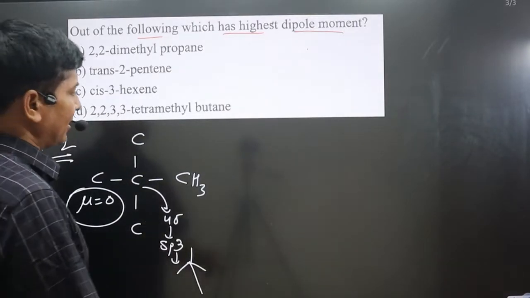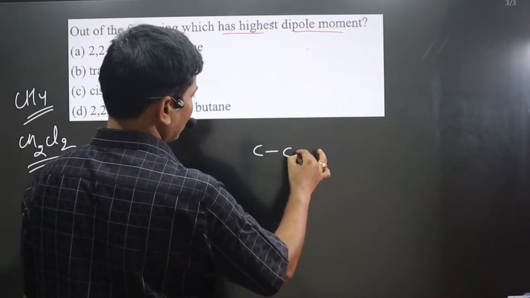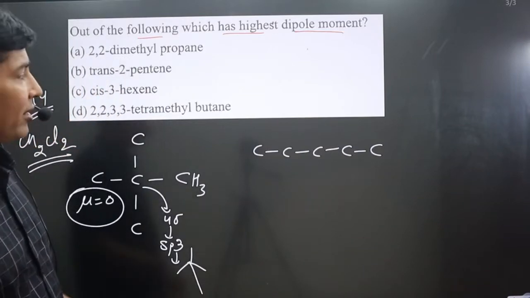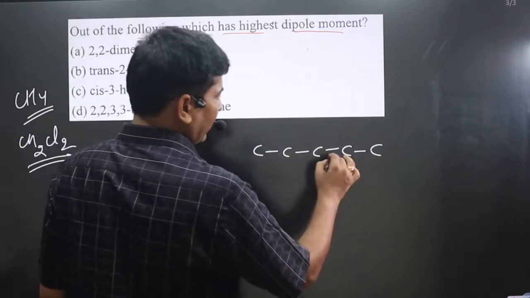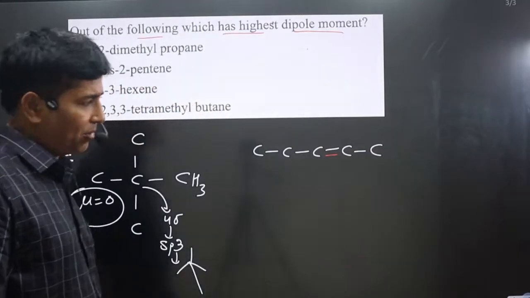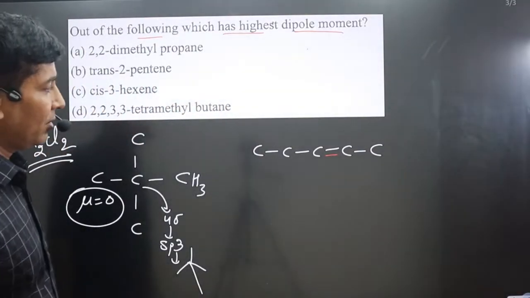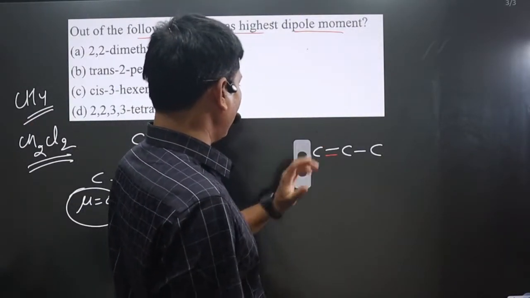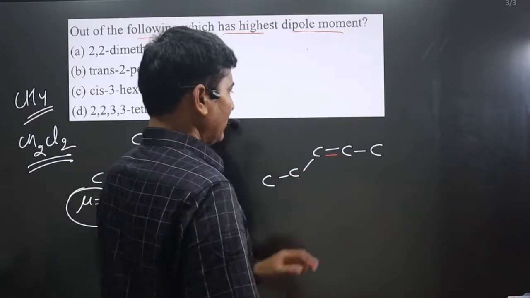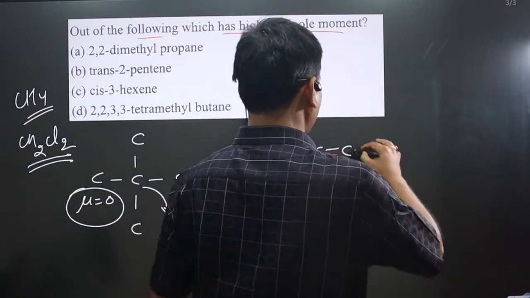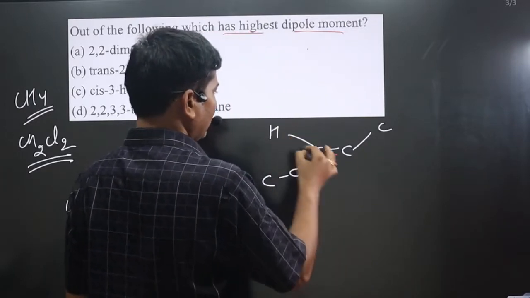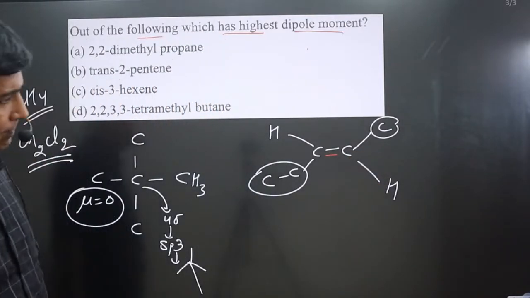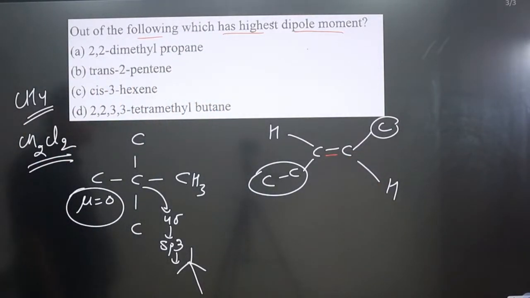Trans-2-pentene. Pentene means 5 carbons are there. For 2-pentene, let's say I attach the double bond to the second carbon. Now the trans position is there, so I attach 2 carbons on this side, and I attach this carbon on the opposite side, with H and H. This is the trans position. These alkyl groups are on opposite sides.